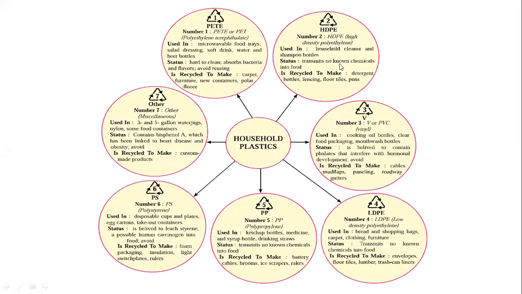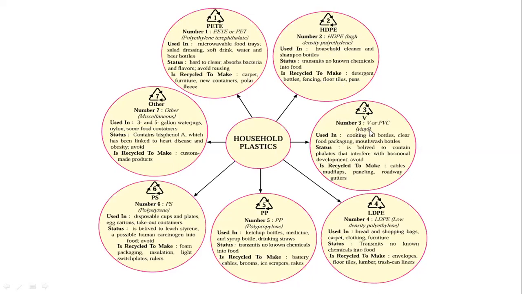And what is the status of it? It transmits no known materials into food, so we can use it. And if it is recycled, it is used to make detergent bottles, then fencing, floor tiles, and pens. So after recycling, such materials are prepared. Then I'm coming to number 3. Now you understand that we have to check such marks on every plastic material.